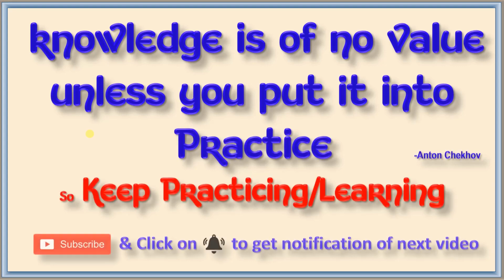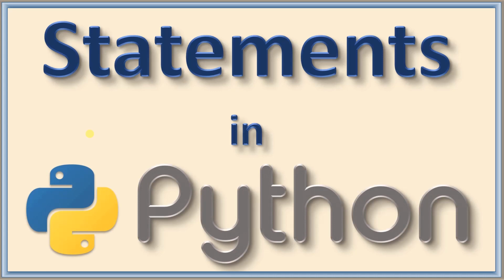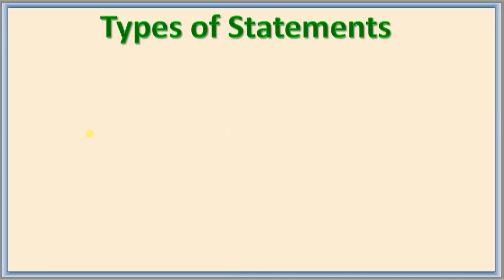Hello everyone, welcome back. In this session we are going to learn about types of statements in Python and statement flow control. When we talk about the statements of Python, a statement is nothing but a small unit of action. The first type here is an empty statement, that means one which does nothing. Then why do we need this?